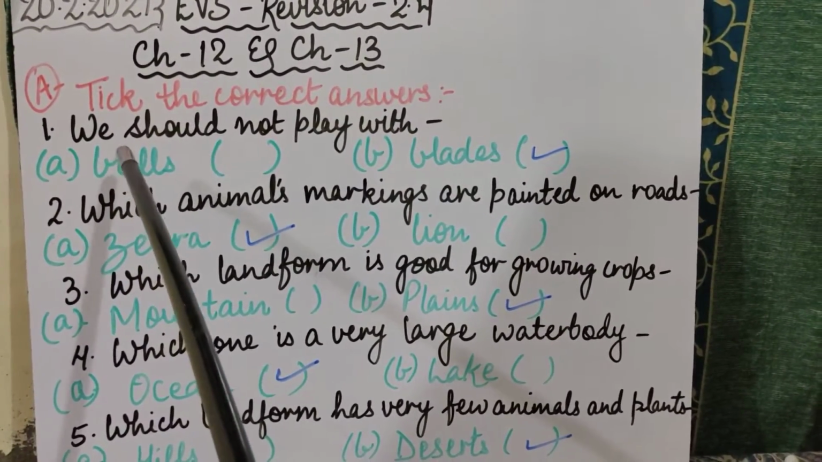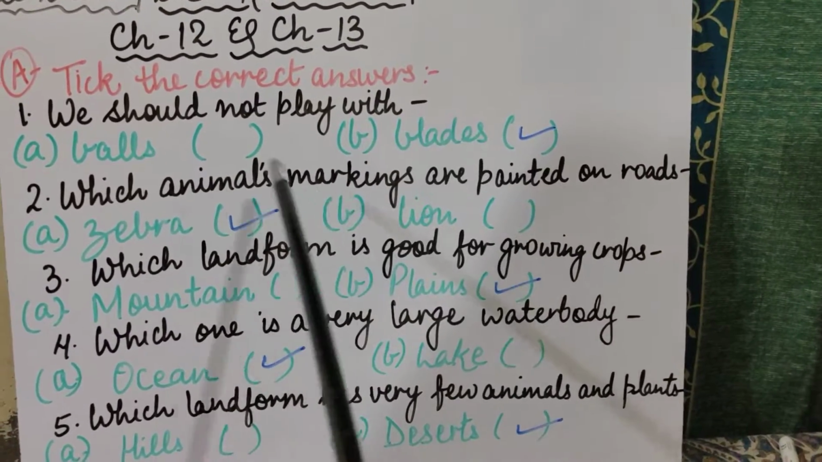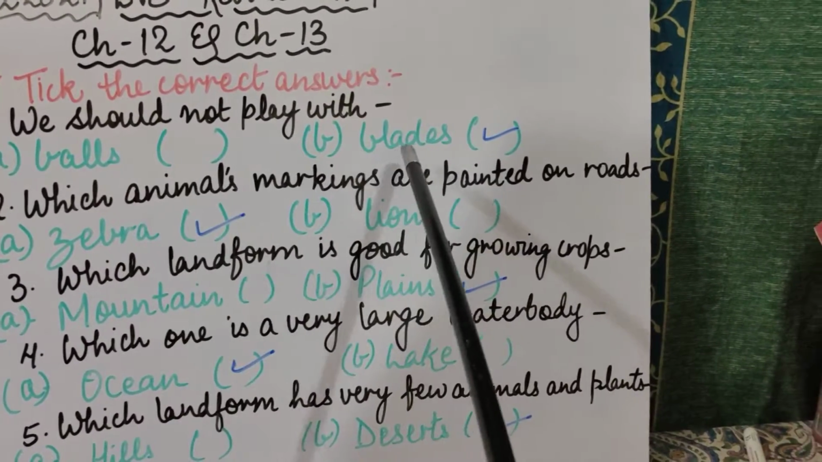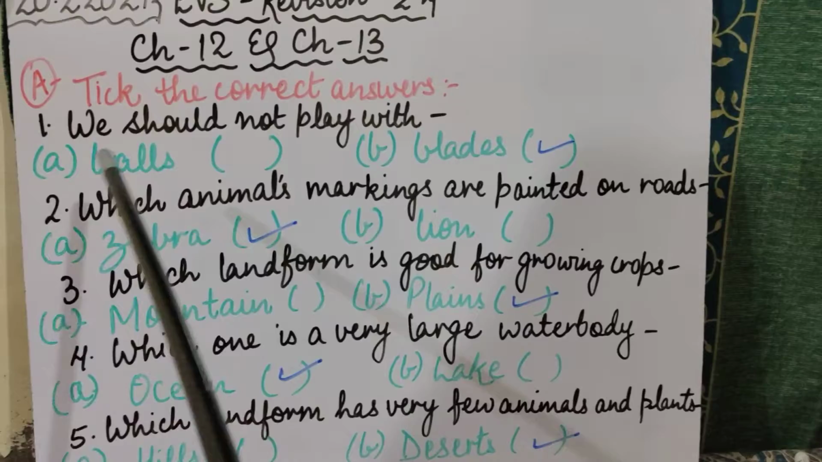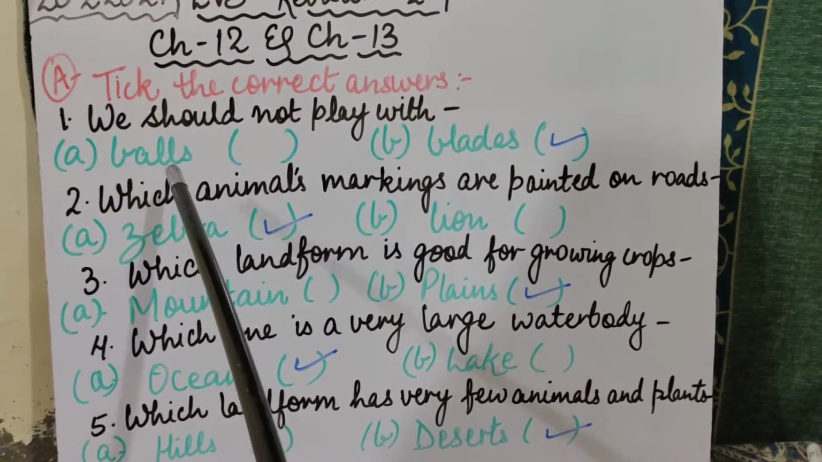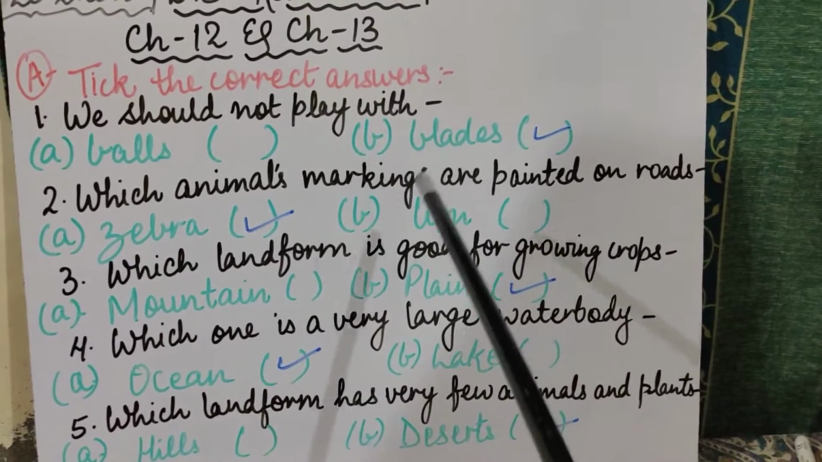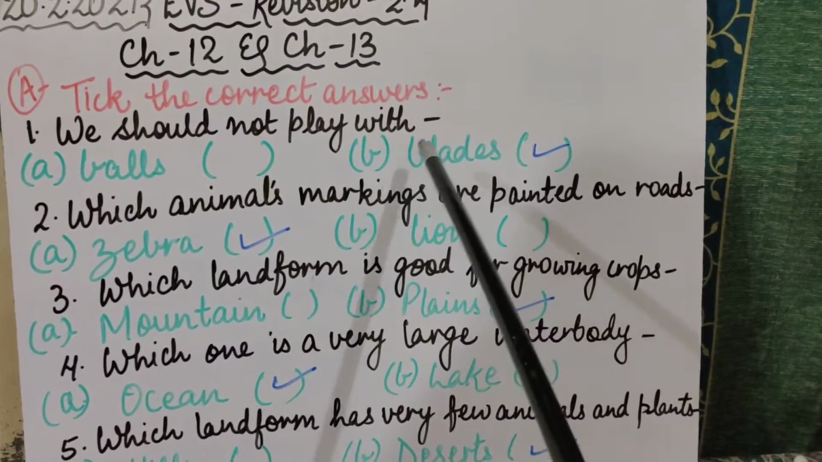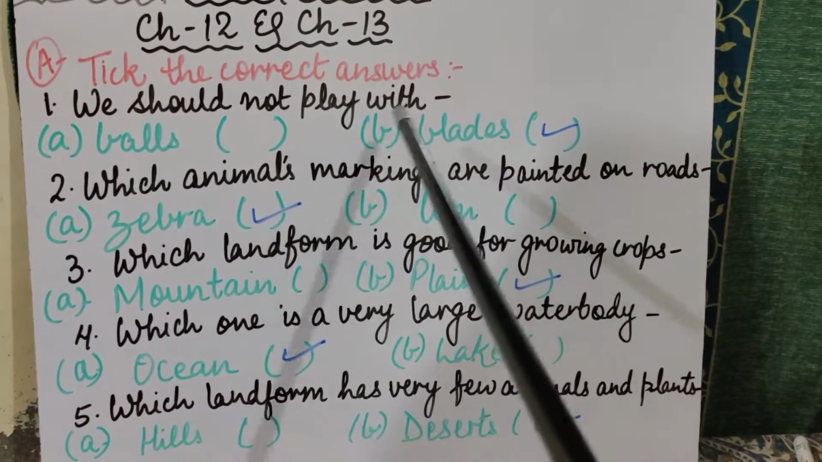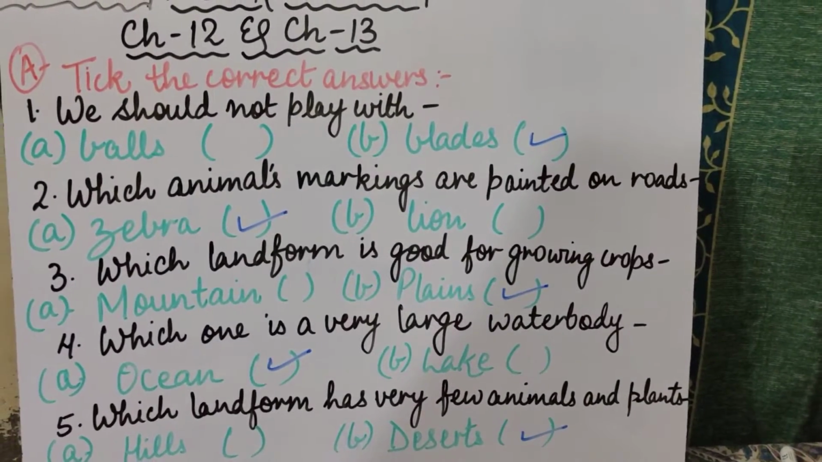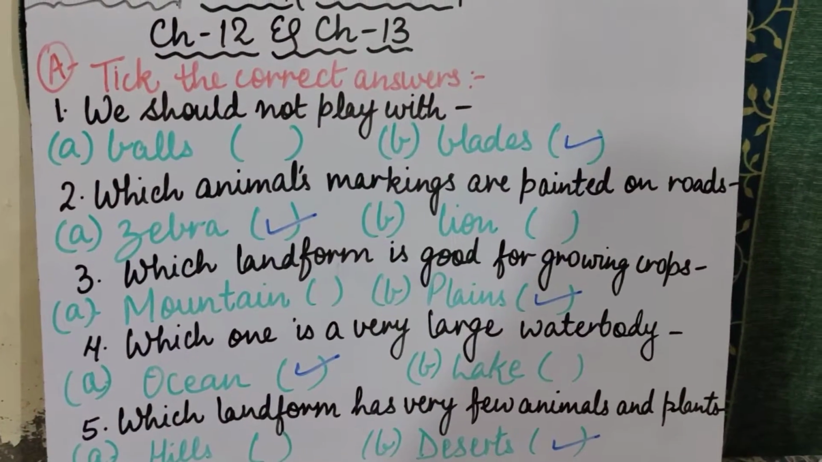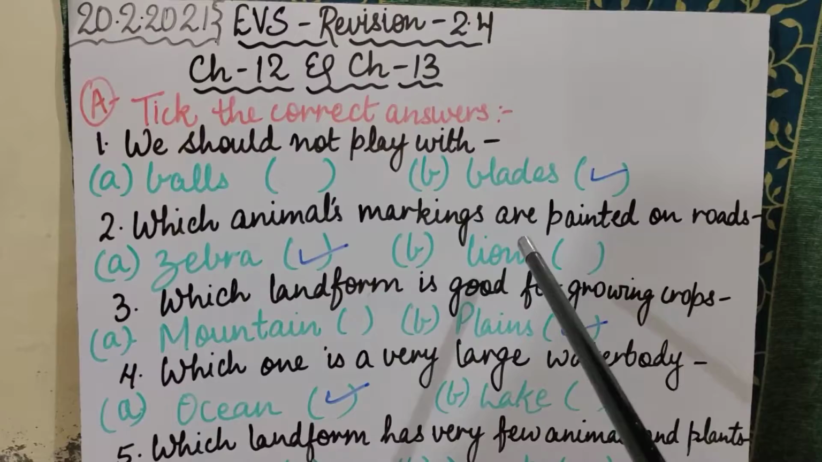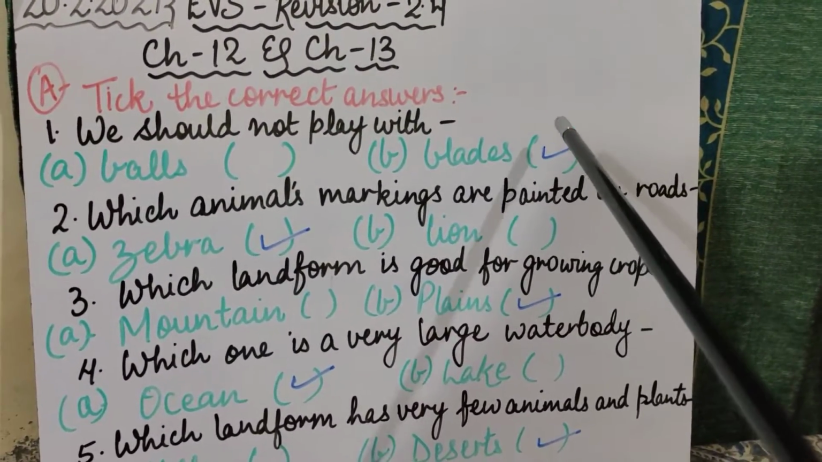First sentence, it is asking you, we should not play with, and the two options are balls and blades. Now here you have to read the question, see what it is asking, and then identify which option is the correct option and put a tick in front of it. So the question is, we should not play with, हमें किससे नहीं खेलना चाहिए, balls या blades. क्या हमें ball से नहीं खेलना चाहिए? Of course we can play with balls, but we should not play with blades, because they can harm us. They are sharp objects and they can harm us. So we will put a tick in front of blades.